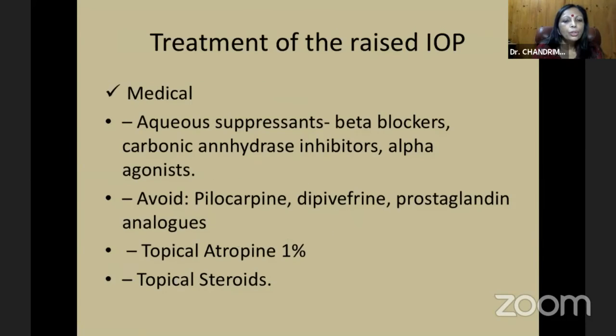cycloablation. So treatment of the raised intraocular pressure is done generally medically, that is aqueous suppressants, beta blockers, carbonic anhydrase inhibitors, alpha agonists, avoid pilocarpine and prostaglandin analogs. Topical atropine 1% is required, and topical steroids.